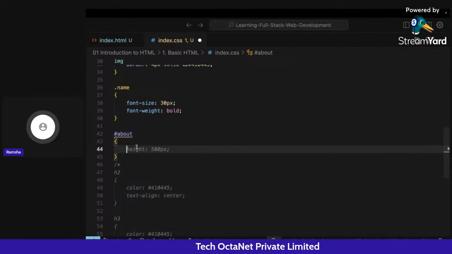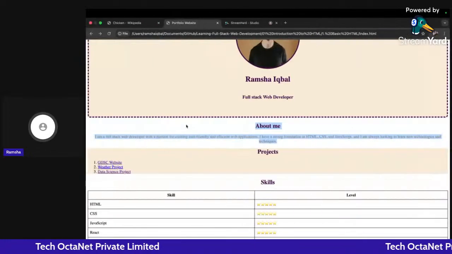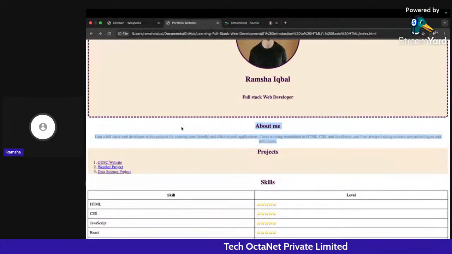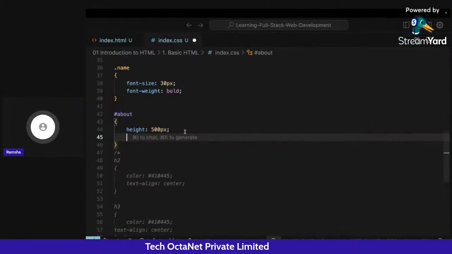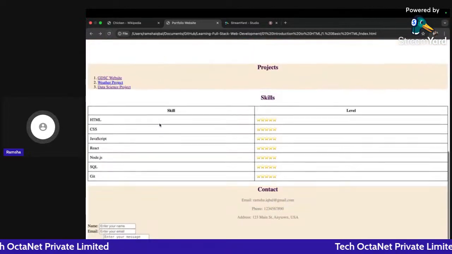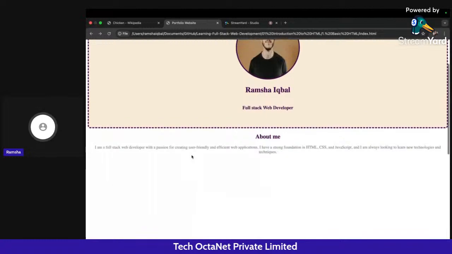Now in the about section, I want the height to be 500 pixels. The background color will remain white. So I want the height to be 500 pixels for now. Let me click on refresh. So now you can see the about me section has become a lot bigger than it was previously.